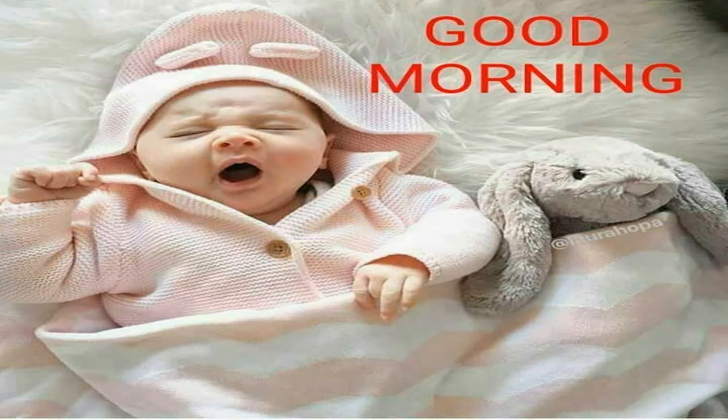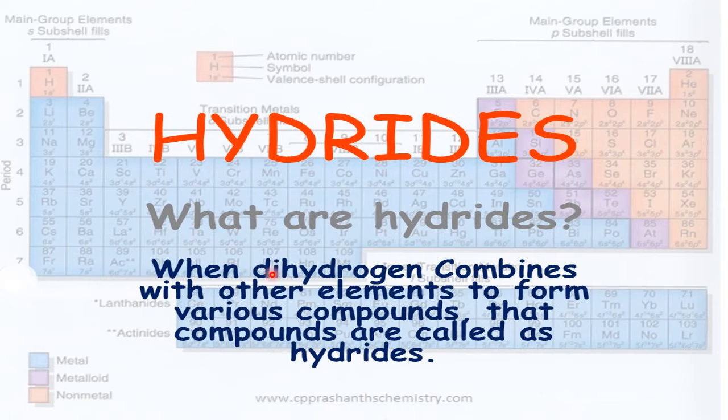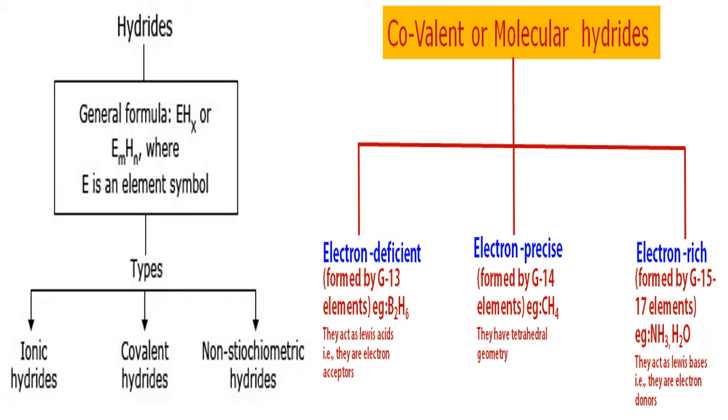Okay. So today we discuss hydrides. Once again, I welcome you for today's session on hydrides. When dihydrogen combines with other elements to form various compounds, those compounds are called hydrides. Okay, that is the simple definition, or simple meaning, of what hydrides are.